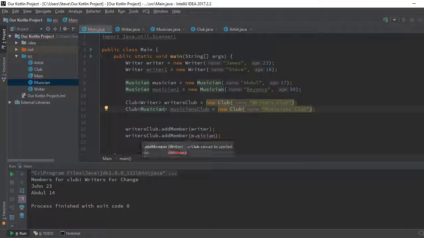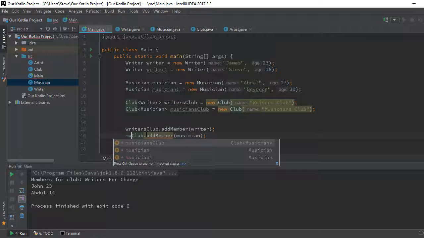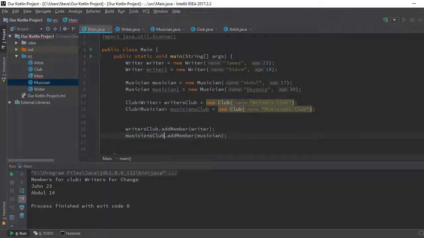So this will only work if we change this guy to what? Musician club. Cool. So as you can see now, we're adding every artist to their right club, right? And generics enable us to do that. It cuts a lot of potential errors.